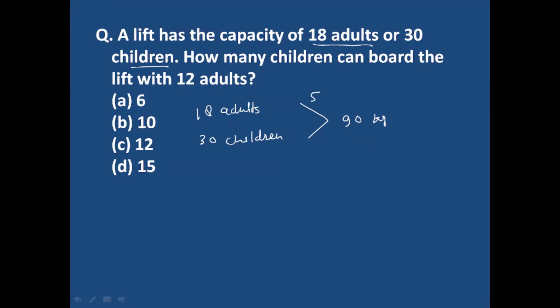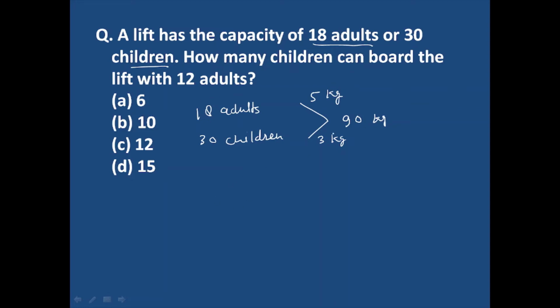5 kg. Each adult has a weight of 5 kg and each child weighs 3 kg. The weight of each child is 3 kg and the weight of each adult is 5 kg. Now the question is: how many children can board the lift with 12 adults?